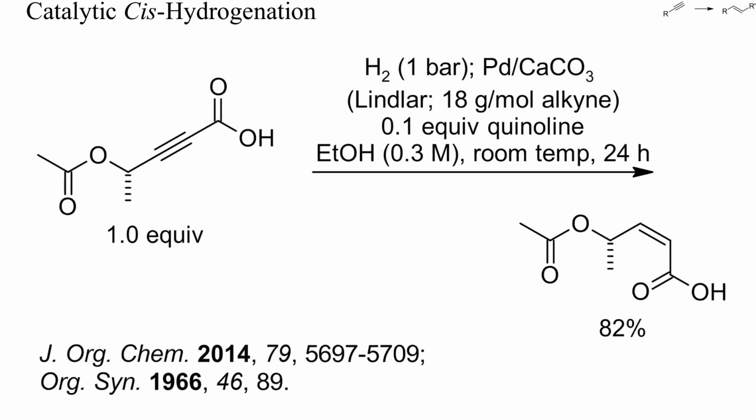This is an example of a typical alkyne partial hydrogenation with a Lindlar catalyst consisting of palladium on calcium carbonate deactivated with quinoline. A clean cis-hydrogenation was achieved, without any cleavage of the allylic CO bond or addition of ethanol to the electron-deficient alkyne or alkene.